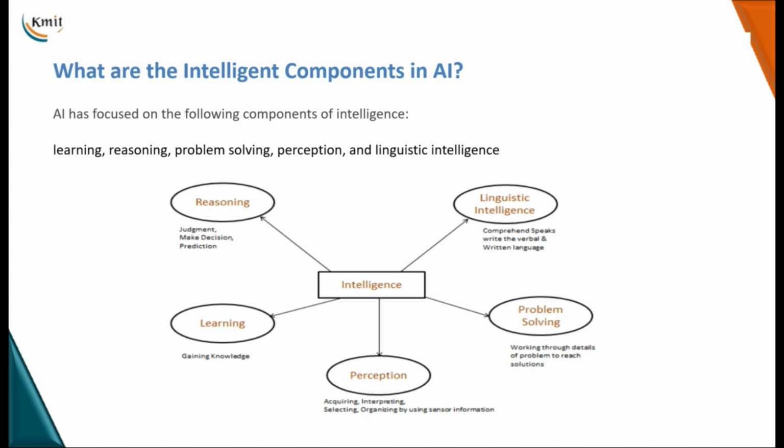When I talk about learning, it is basically gaining some knowledge. When I talk about reasoning, it is judgment, making decisions or predictions. When I talk about perception, it is all about acquiring knowledge, interpreting the data, organizing the data using sensor information, and all that.